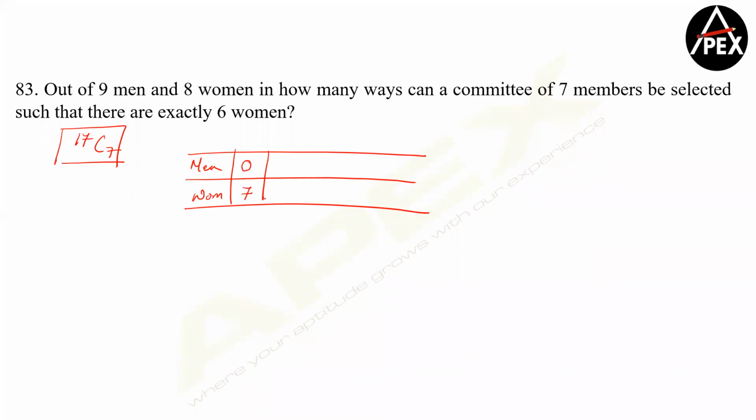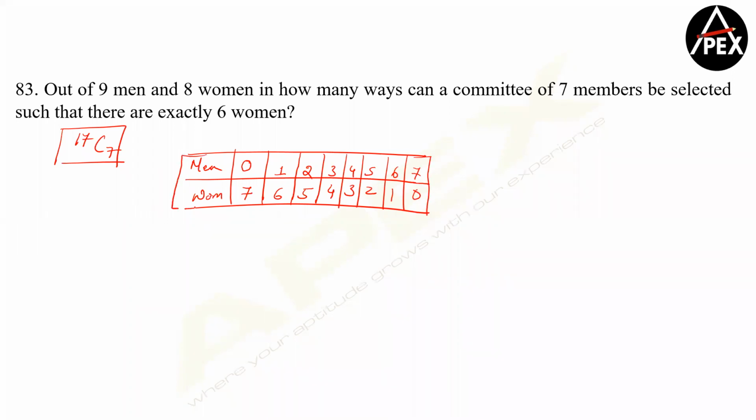That is what is involved in 17C7. There's also a possibility where there is only 1 man and 6 women. 2, 5 is also a possibility. 3, 4 is also a possibility. 4, 3, 5, 2, 6, 1, and 7 and 0 are also possibilities.